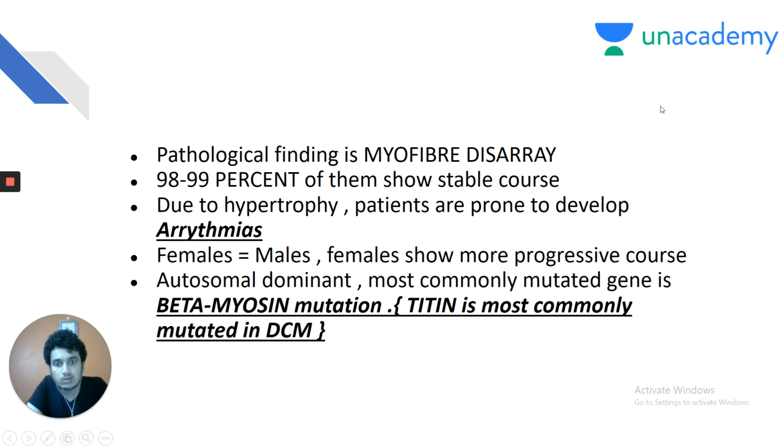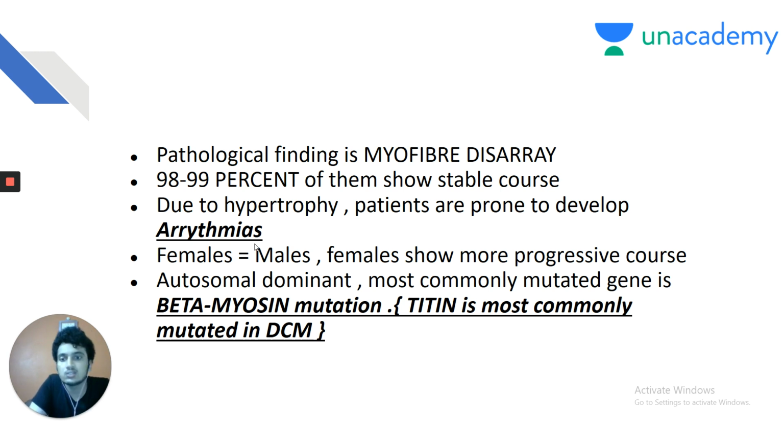But again, this is an important question. Females show a more progressive course, my dear friends. So, sudden cardiac death is more common in males, but more progressive HOCM is seen in females. It's an autosomal dominant condition, so the most commonly mutated gene is the beta-myosin gene. So you must ask for a history of similar sudden cardiac death in the relatives.